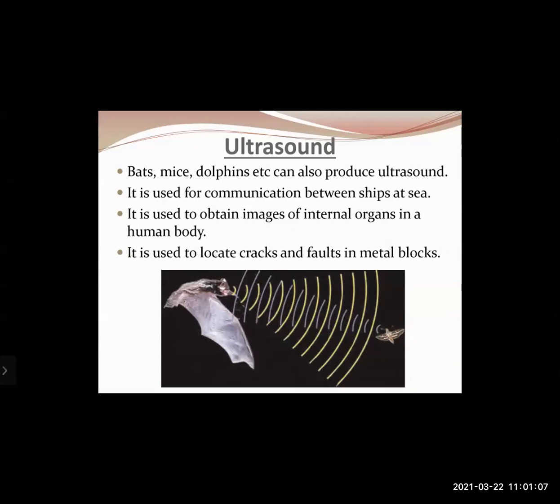Ultrasound is also used to obtain images of internal organs of the human body. That concept we are going to study a bit further down. Ultrasound is also used to locate cracks and faults in metal blocks. That means railway tracks are inspected periodically using ultrasound for the presence of any cracks.